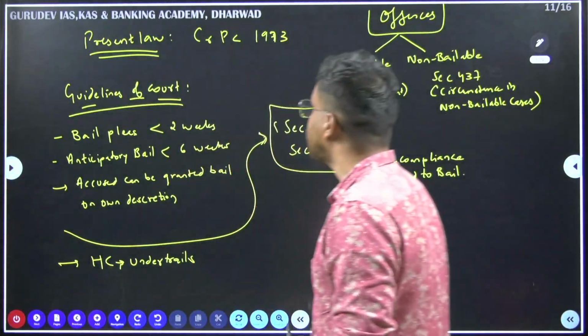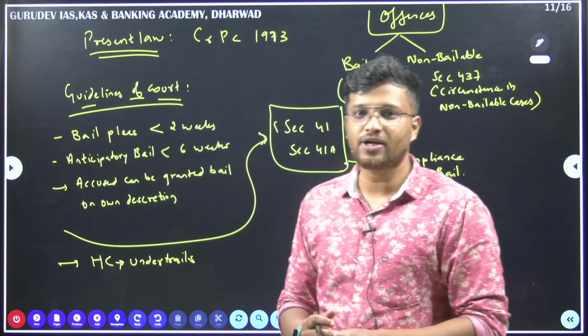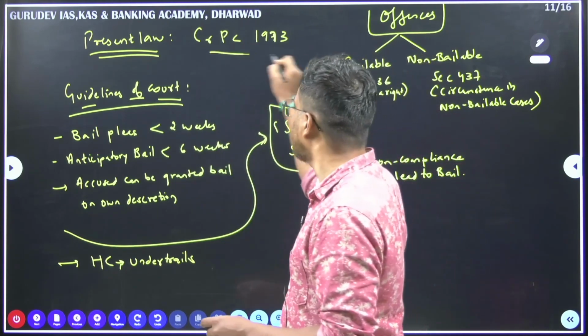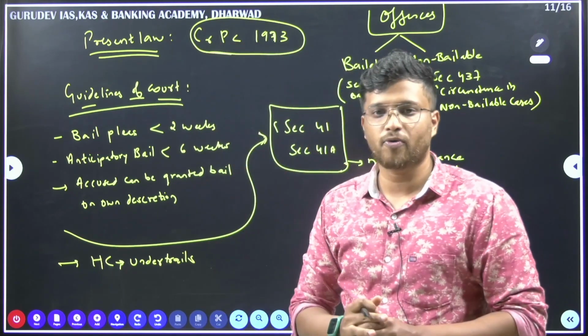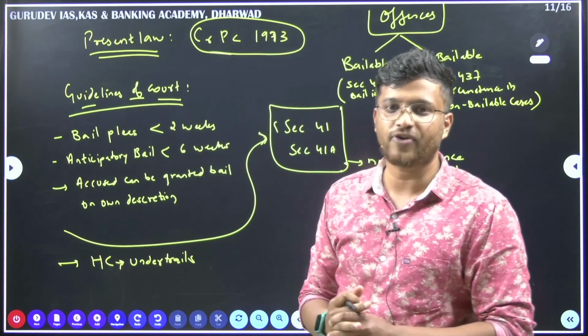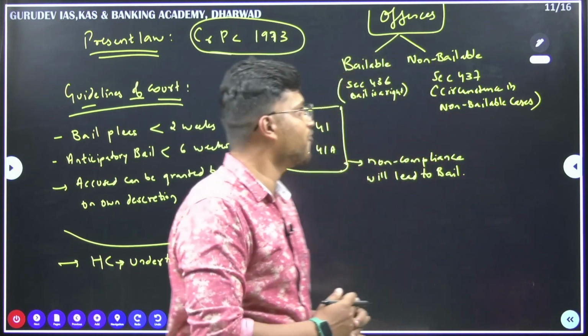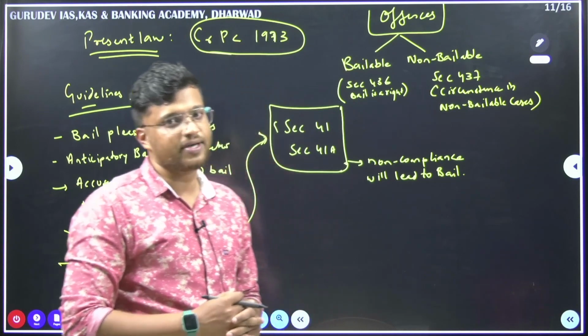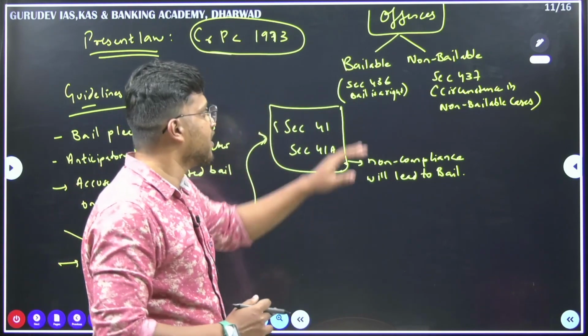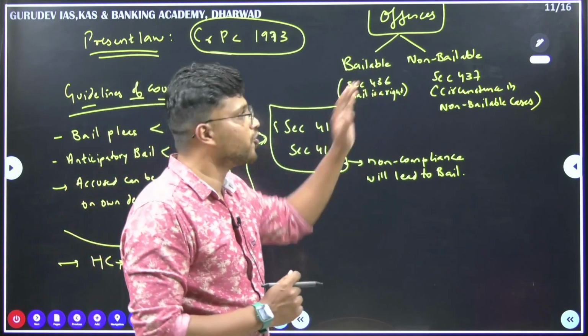Moving ahead, what does the present law say? The present bail law, the provisions are mentioned in the CrPC Act of 1973. When an offence is committed, there are two types of offences: it is either bailable or non-bailable.